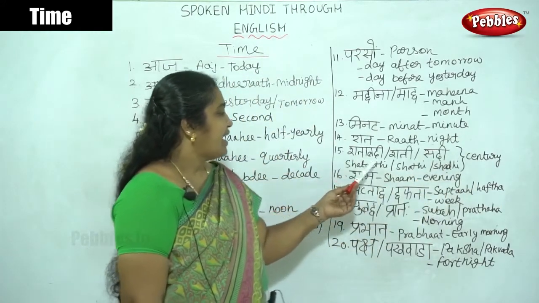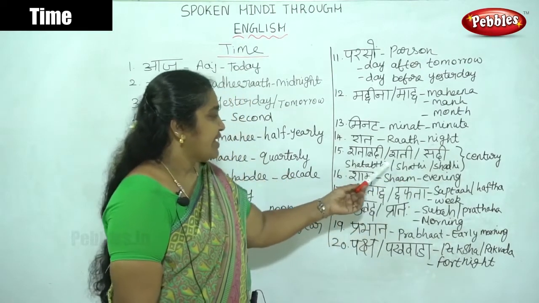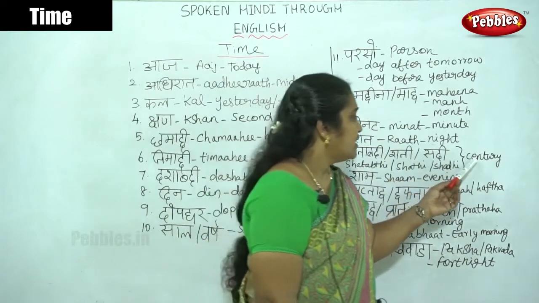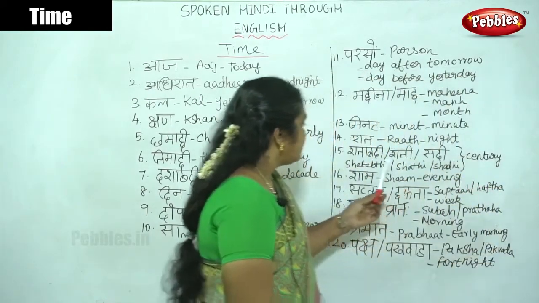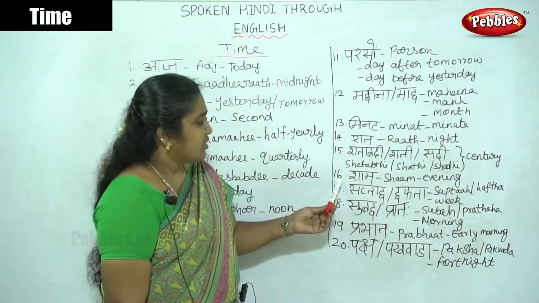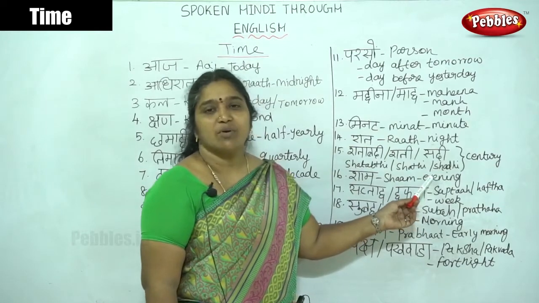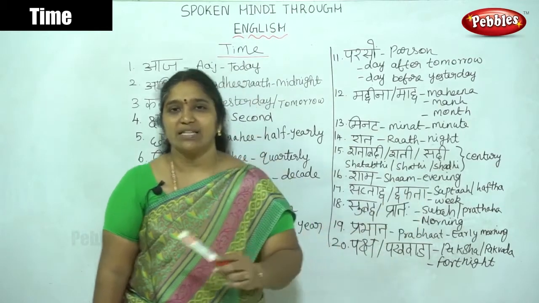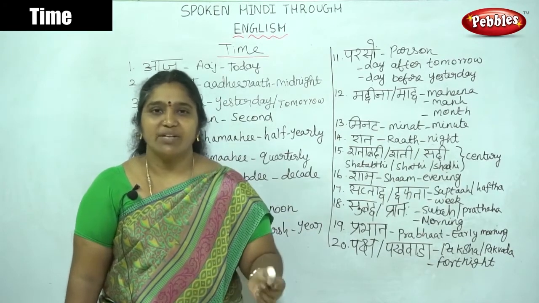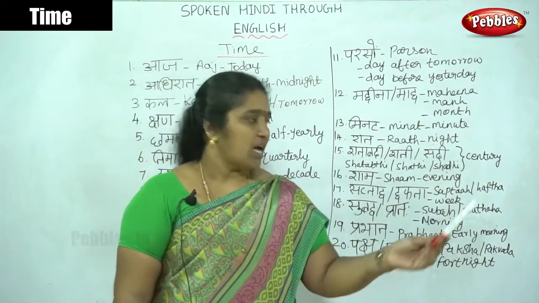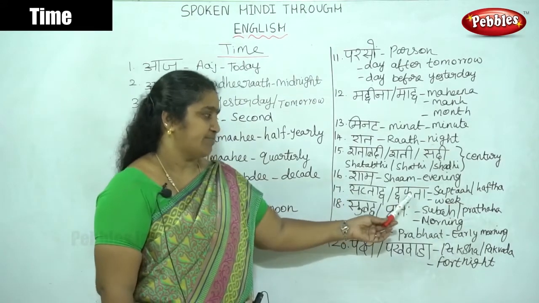While playing, we watch cricket. Here we say that Tendulkar got a century. Here the 16th one is sham. Sham means evening. मैं शाम को अपनी सहेली के घर जाऊंगी. I will go to my friend's house in the evening. Like that. Here hafta.